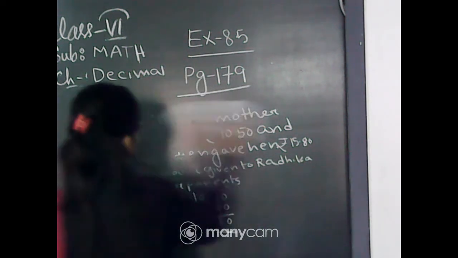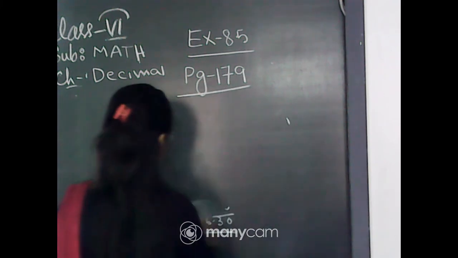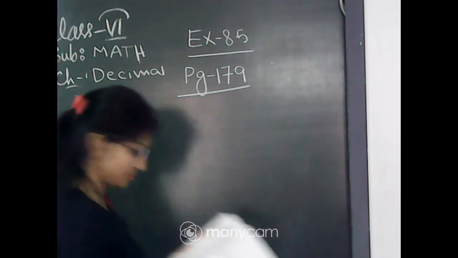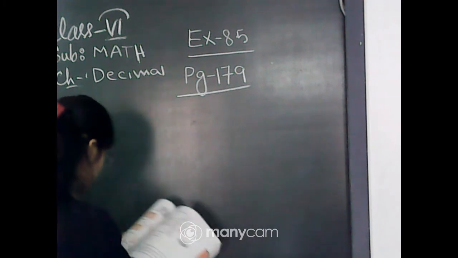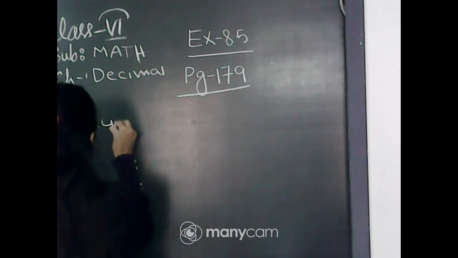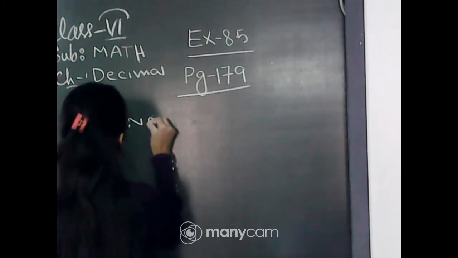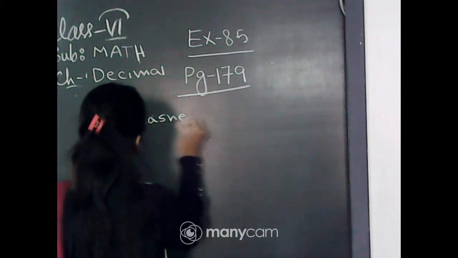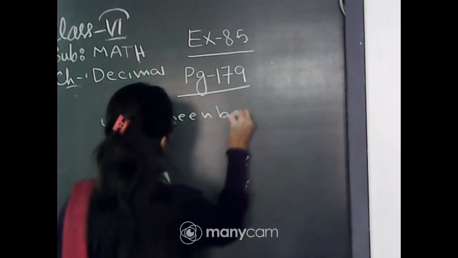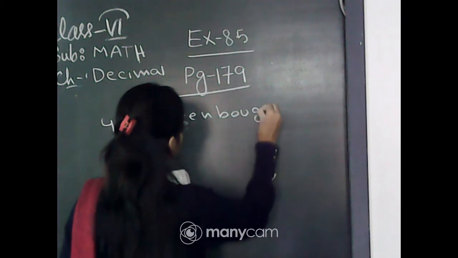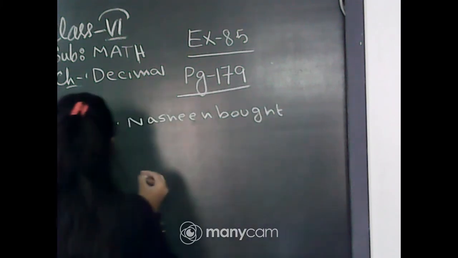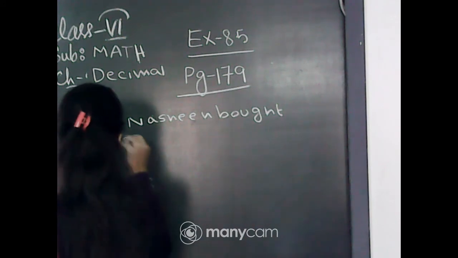First, it is given that Nasreen bought 3 meter 20 cm.